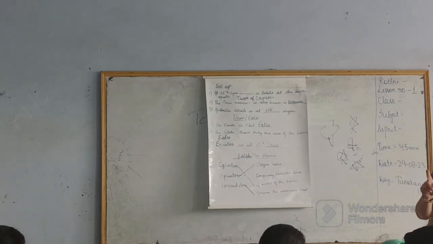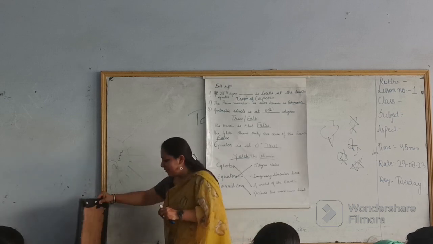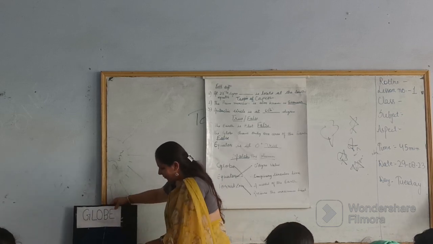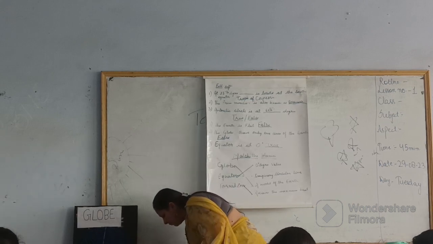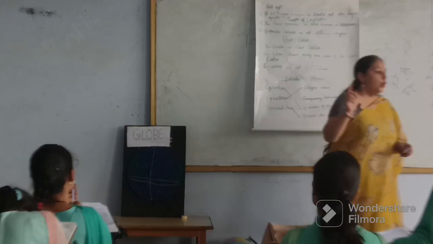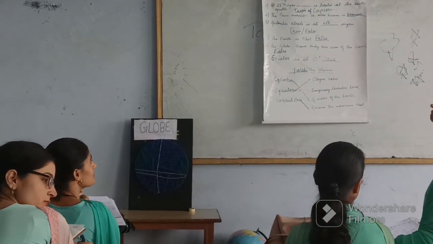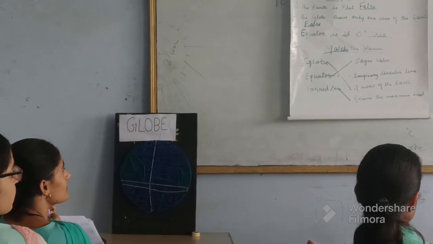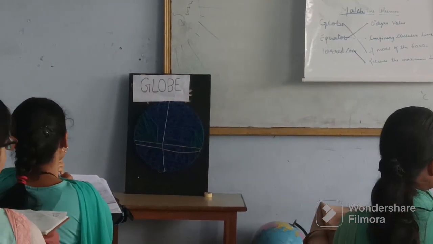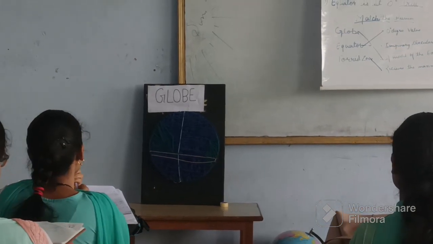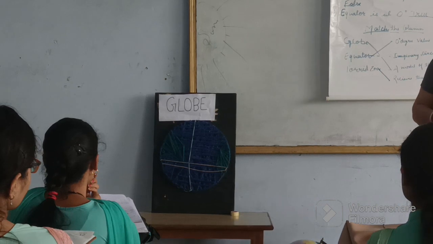Chaliye. Now my last question. With the help of this model, one has to come here and tie a knot on equator. Where is equator? You have to tie this ribbon on that part. Yes, very good.